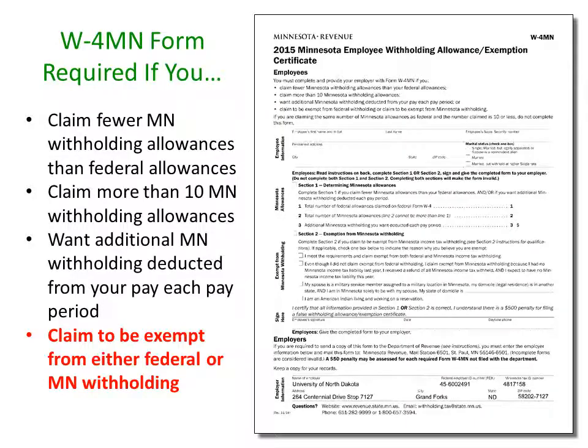The W4MN is required if you claim fewer Minnesota withholding allowances than federal allowances, claim more than 10 Minnesota withholding allowances, want additional Minnesota withholding deducted from your pay each pay period, or claim to be exempt from either federal or Minnesota withholding.